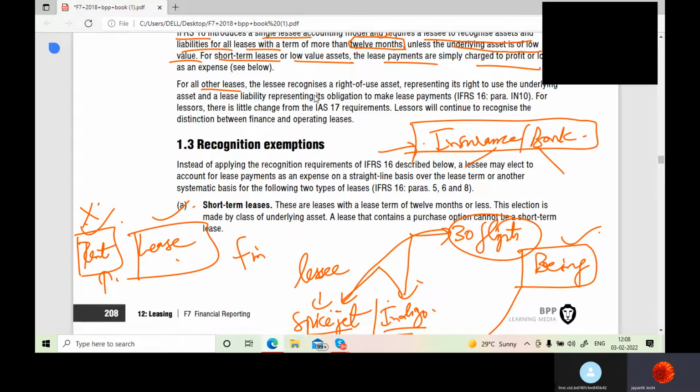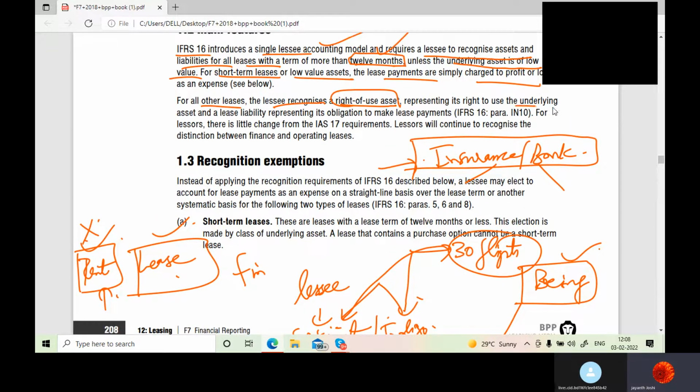For all other leases, the lessee recognizes a right of use asset representing its right to use the underlying asset, and lease liability representing its obligation to make lease payments. So, right of use asset is shown in the asset side of the balance sheet, and lease liability is shown in the liability side of the balance sheet. Okay, let's move forward.